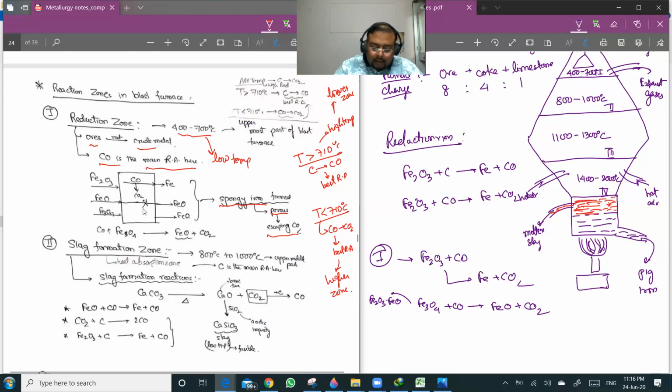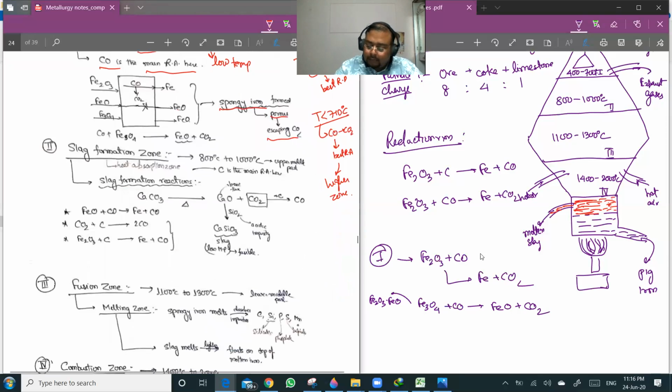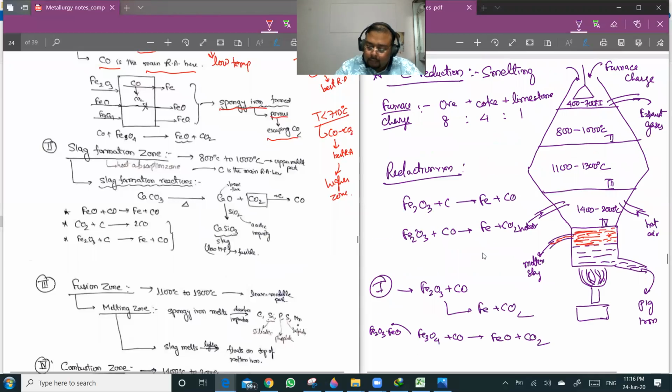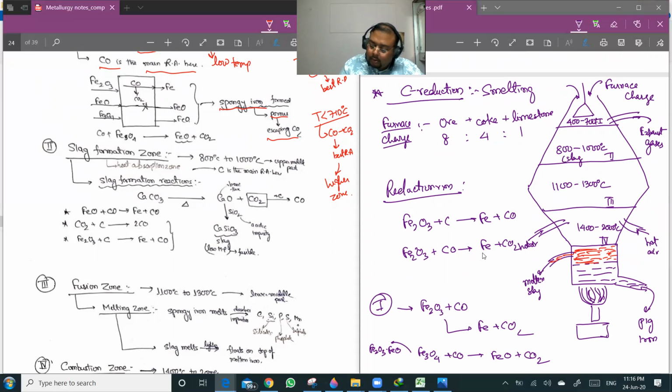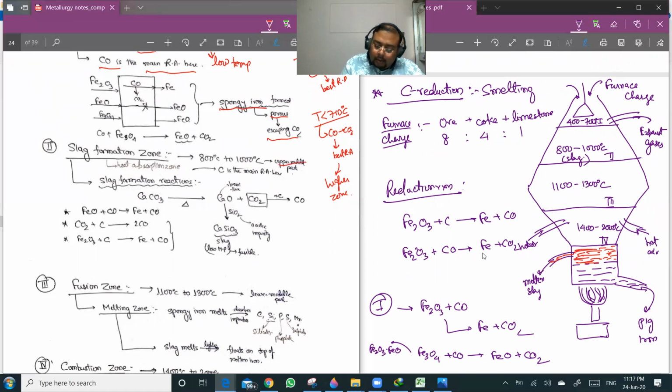So next is your slag formation zone. The slag formation zone is 800 to 1000 degrees centigrade. It is the upper middle part. Here the temperature is medium high, and slag formation reactions will be taking place here only.